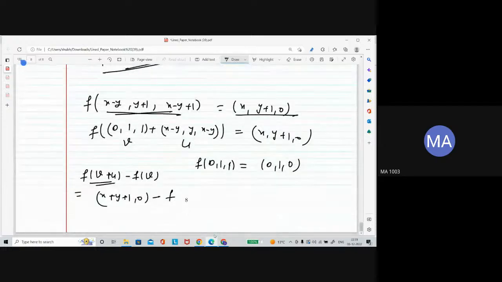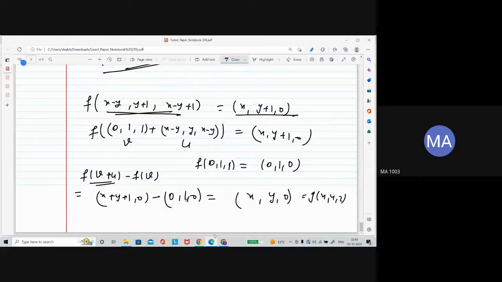So minus f of v is actually 0 1 0. This is equal to x y 0. So is this map a linear transformation? X y 0. Let's say this is g of x y z. Yes, this is a linear transformation.